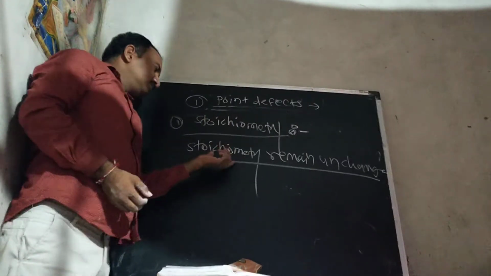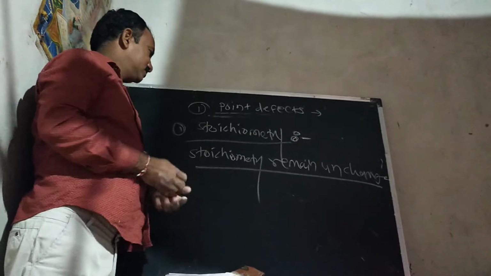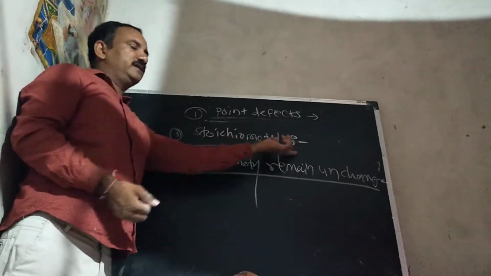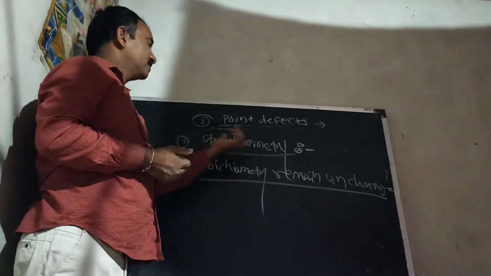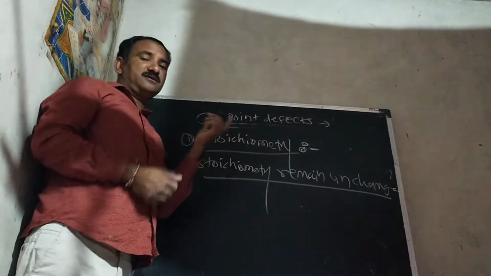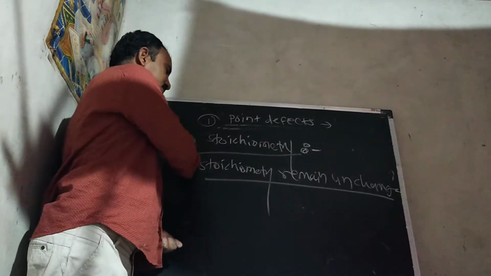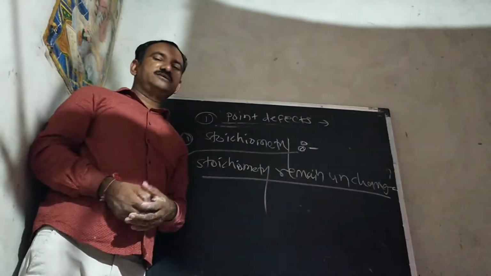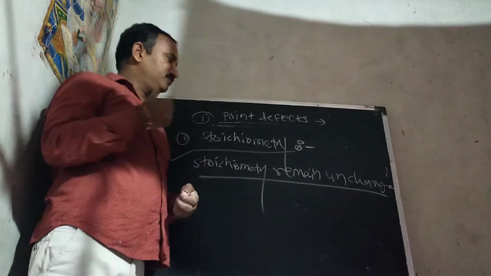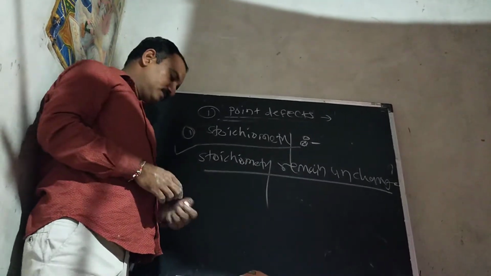Do you know the stoichiometric defect is a type of point defect? What is stoichiometry? The fixed ratio of the atoms, or of the anions and cations, in the chemical formula of the substance. Now what is the stoichiometric defect? In the stoichiometric defect, the stoichiometry of the crystal remains unchanged. There is no change in the stoichiometry.